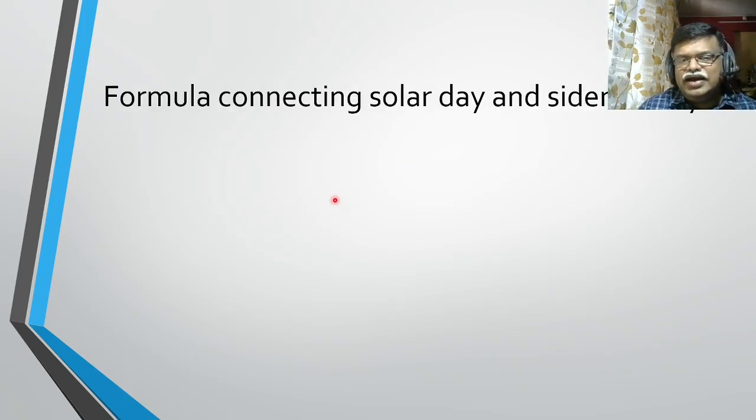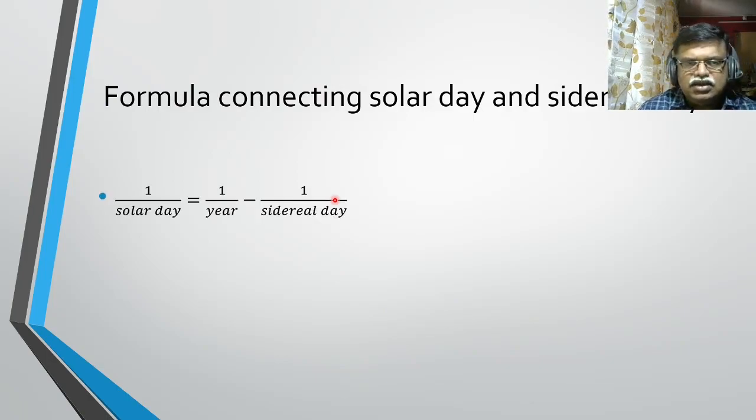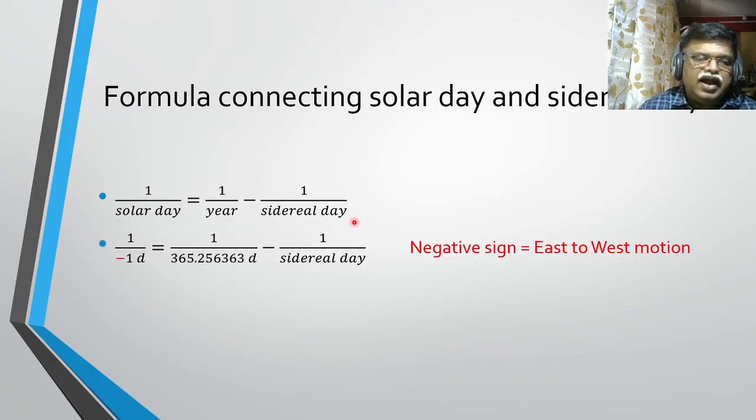Now, the formula connecting the solar and sidereal day. For any random planet you want to do this calculation for, what is the formula? The formula is based on relative motion. So 1 by solar day is 1 by year minus 1 by sidereal day. In our case the solar day is 1 day, and there is a negative sign indicating that, sitting here on the earth, the daily motion of the sun is from east to west, whereas in astronomy, we consider all motions going from west to east as positive.